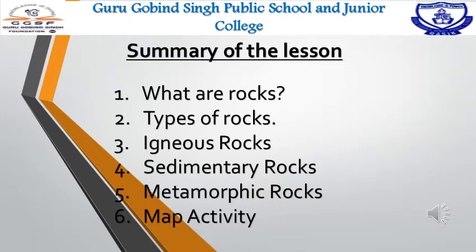After that, children, the map is given in your textbook. The map shows the distribution of major rock types in Maharashtra. The following types of rocks form the land of Maharashtra. In the index also it is given: basalt, granite, laterite and sedimentary. Basalt is a type of igneous rock. It is formed due to volcanic eruption, and in Maharashtra, thick and extensive layers of basalt rock are spread over a vast region.